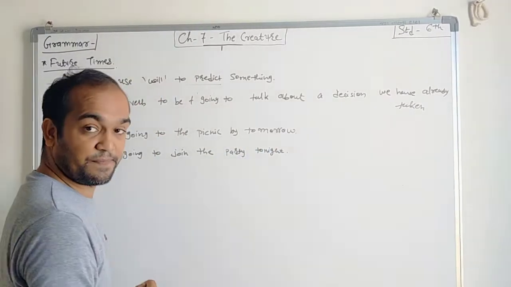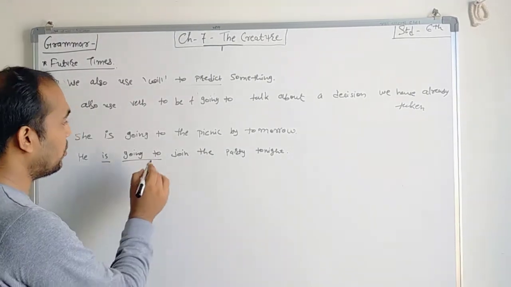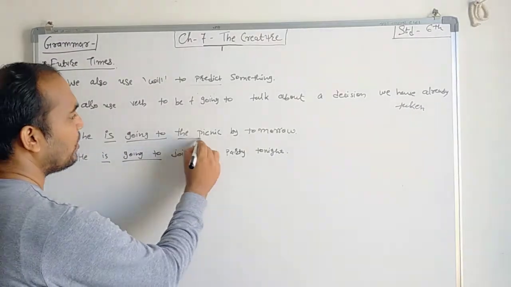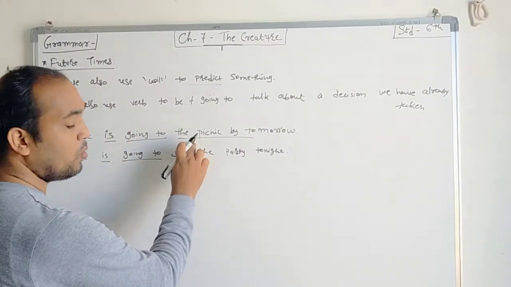See this. Here also it says to be plus going to. Then comes the verb. See this thing. Here there is no verb, right?